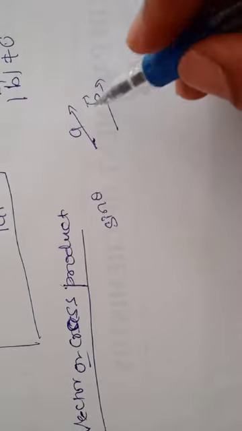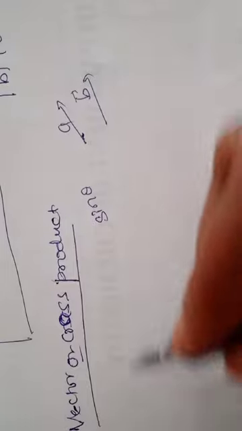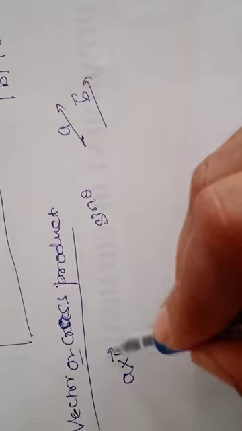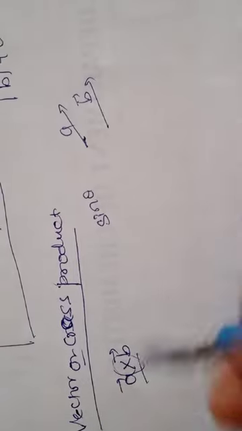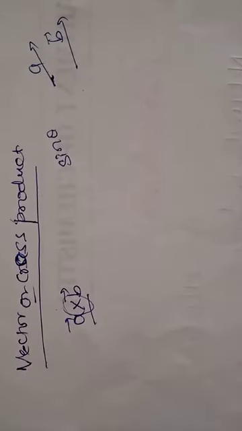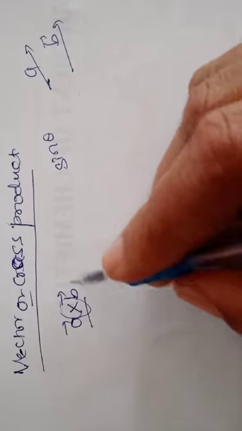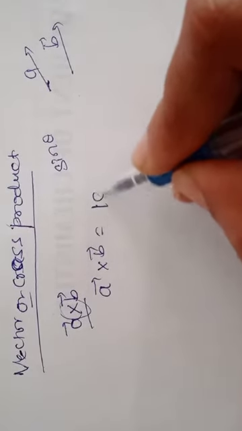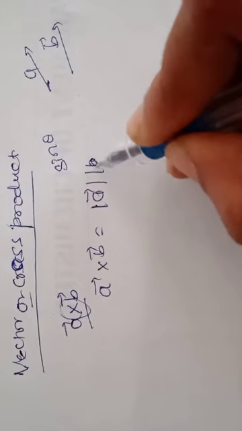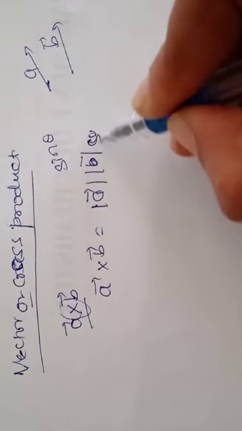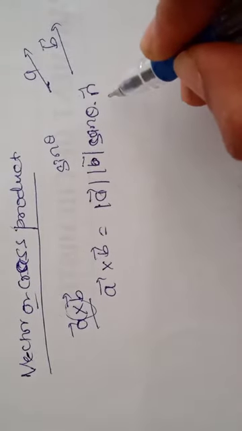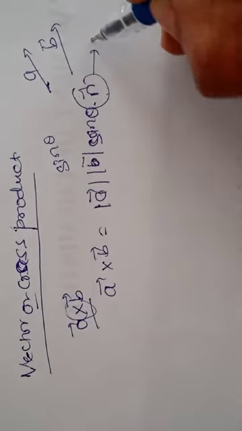How do we write this vector product, the cross product? A cross B. Here we should not read it as A into B, we have to read this as A cross B. Then what is the value of A cross B? Vector A cross vector B equals modulus of A into modulus of B into sin theta, then n, where n is the unit vector.